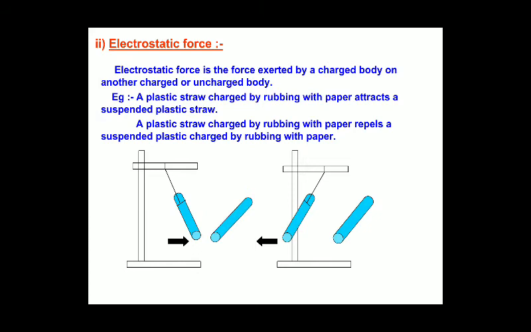Whereas when both these straws are charged, a plastic straw charged by rubbing with paper repels a suspended plastic straw charged by rubbing with paper. So what happens when both the objects are charged? There is a possibility of repelling each other. When the two straws are charged, they move away from each other due to the repulsive force experienced by the two straws. So the electrostatic force deals with charged and uncharged objects.